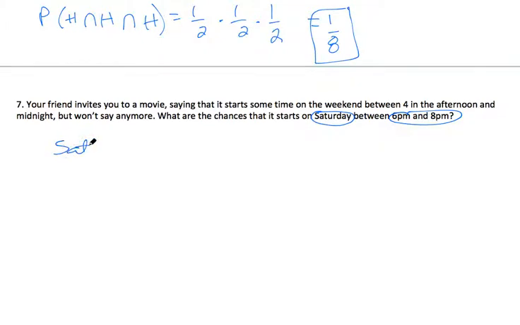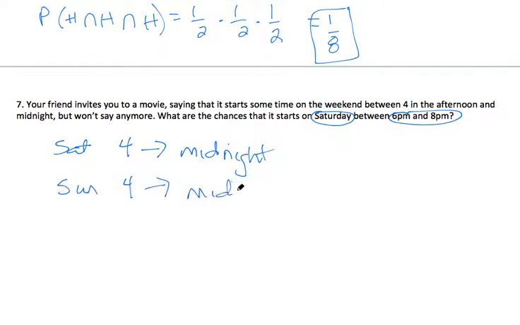On Saturday, you have the times between 4 to midnight. And you also have in the weekend Sunday, which is 4 to midnight. You want to know the probability of a Saturday and the probability between 6 and 8 p.m.